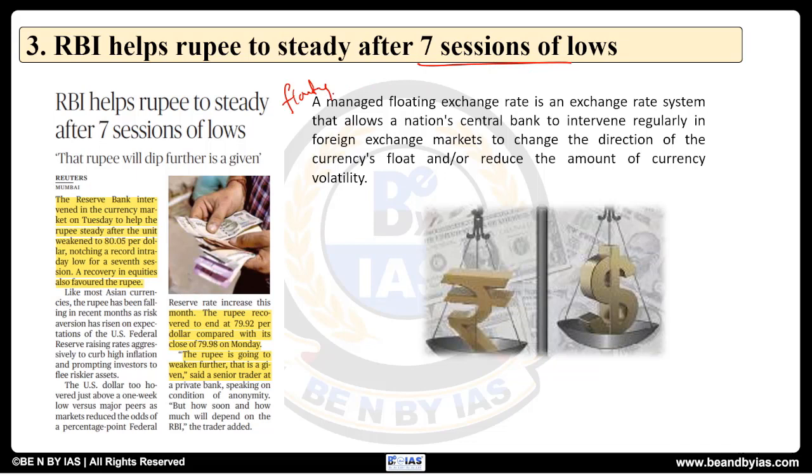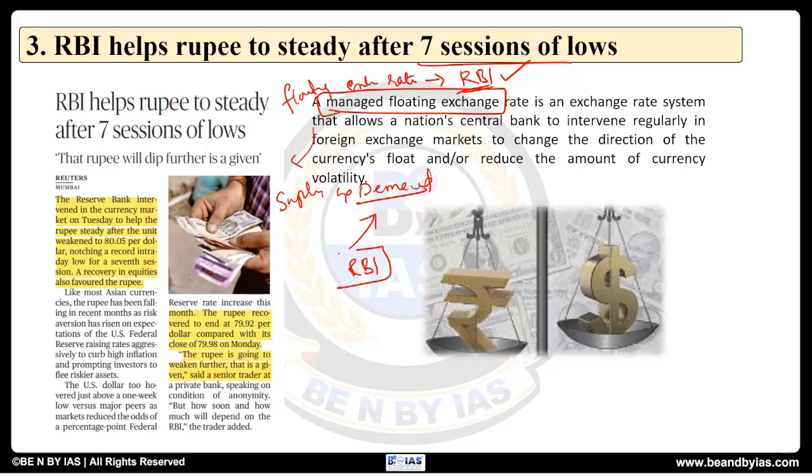See, here the floating exchange rate which is managed by the central bank, here in this case RBI, that is important. We follow managed floating exchange rate. What is the meaning of it? We allow exchange based on the market forces such as supply and demand. However, whenever there is an imbalance, the central bank, that is RBI, is going to intervene and artificially fix that, either by buying or selling the dollar. Okay, so that is how the rupee is stabilized.